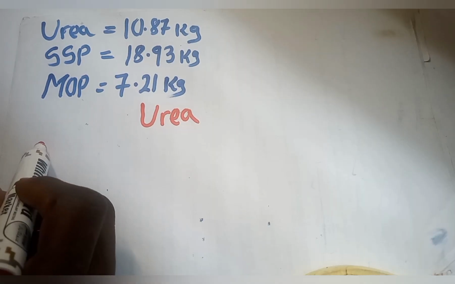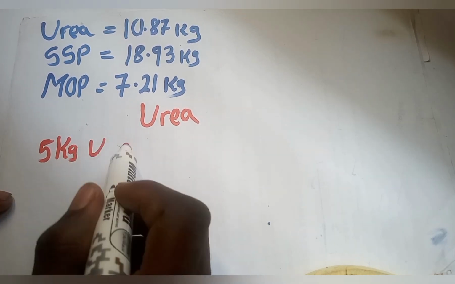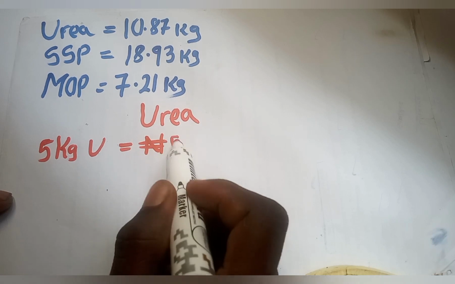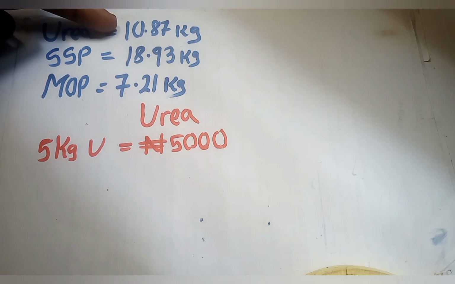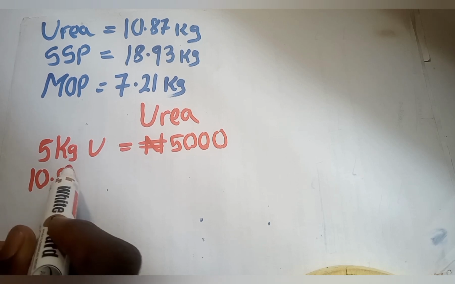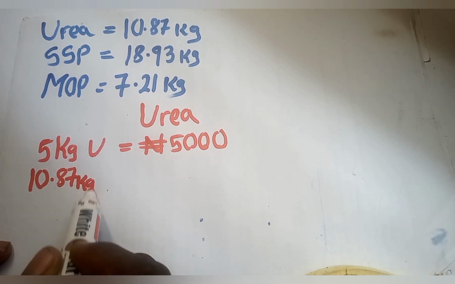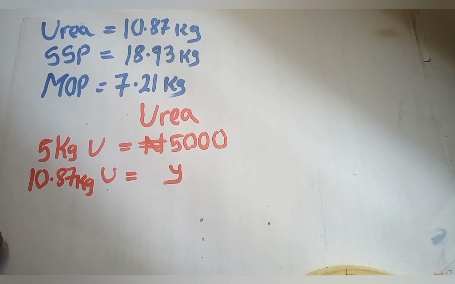5 kilogram of urea, let me use U, is equals to 5,000 naira. And don't forget that the kilogram of urea that I used on the farm is 10.87 kilogram. So 10.87 kilogram of urea will cost, let me represent that as Y.